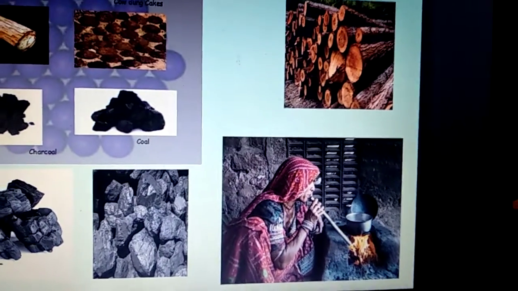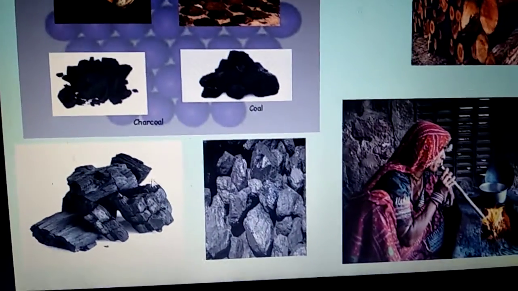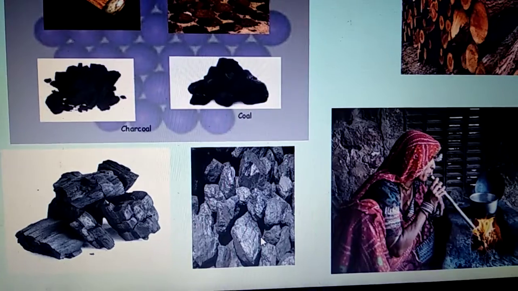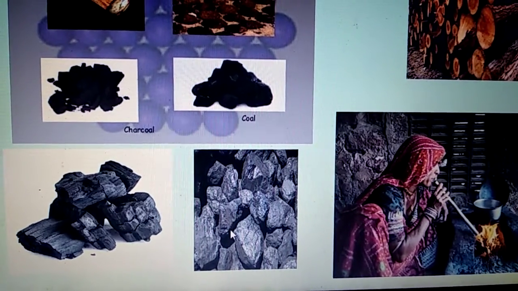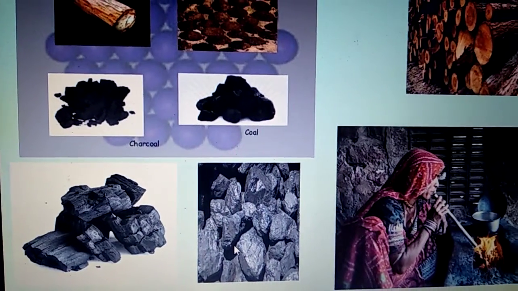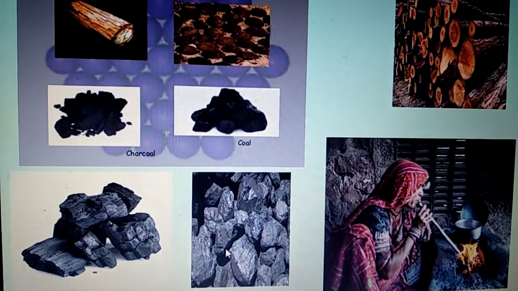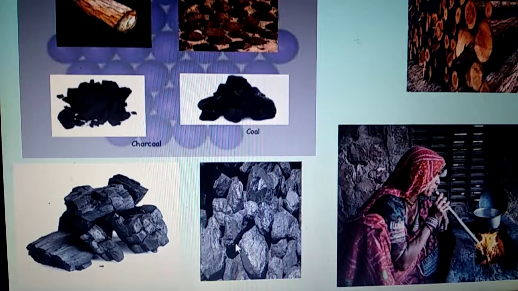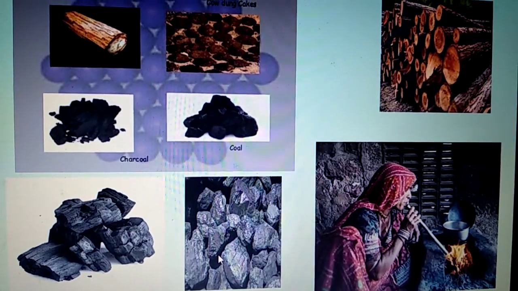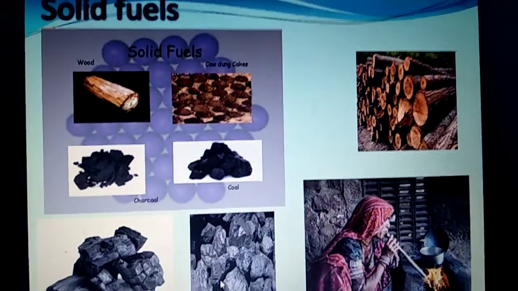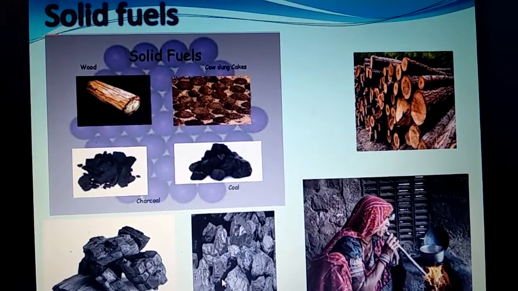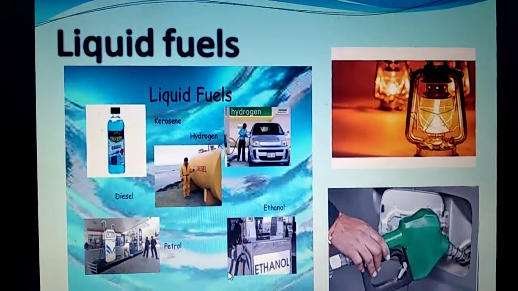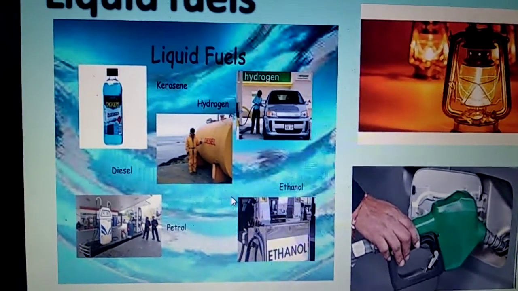wood. Then we have here charcoal and coal. They are both used for cooking purposes as well as for generating heat on a larger scale in big factories. These are all what? Solid fuels. Then we have examples of liquid fuels.